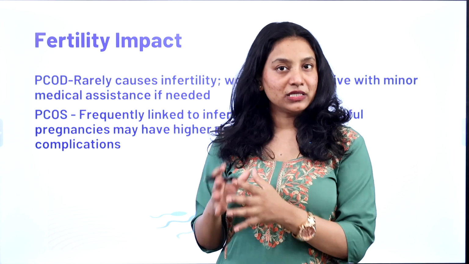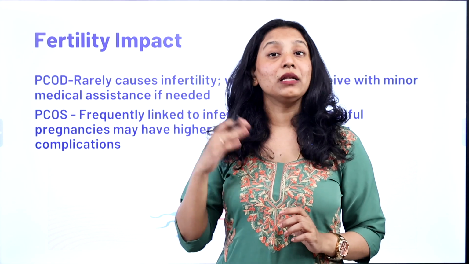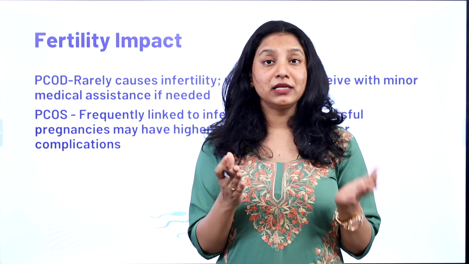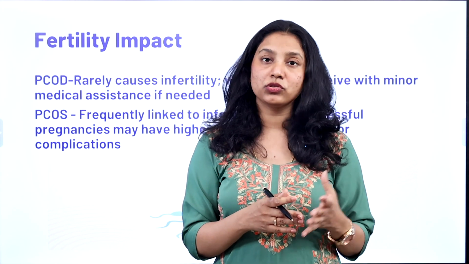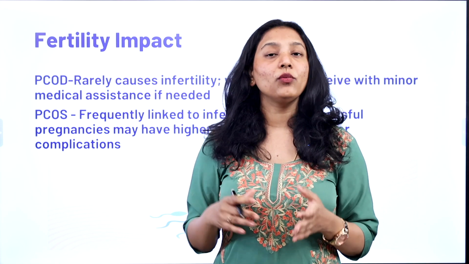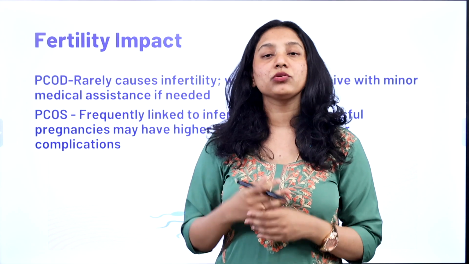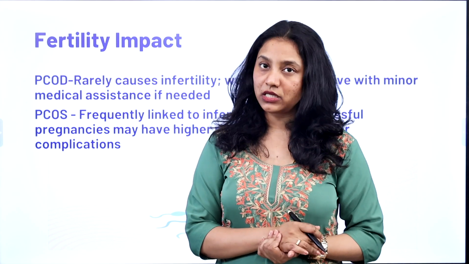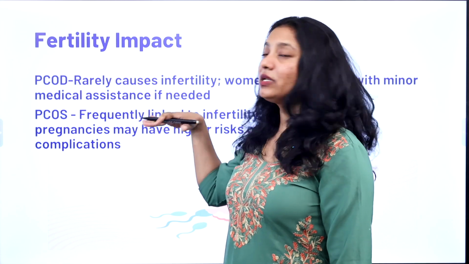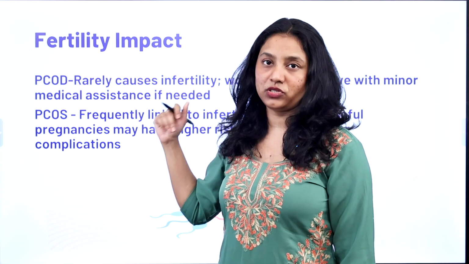Some people, even though they are suffering from PCOD, might have irregular periods. Not just late, but irregular, delayed, or irregular and too early also. So whenever we have this irregularity in the period, we do not know the proper day on which the ovum will be released. So that is why they can have these infertility issues. So PCOD is treatable, it can be reversed. Infertility is very rare in PCOD.